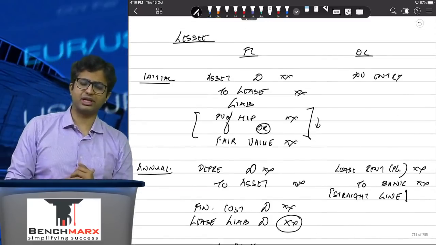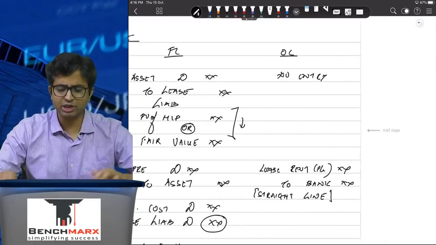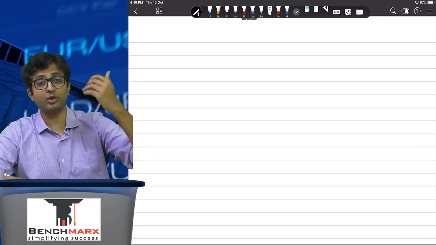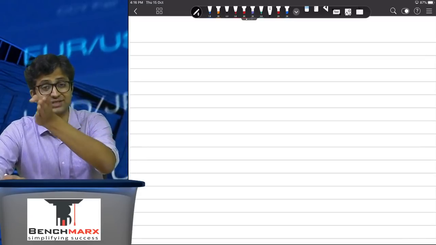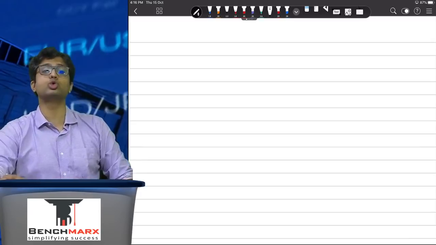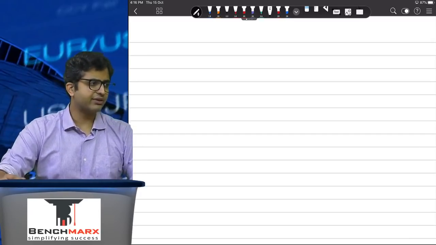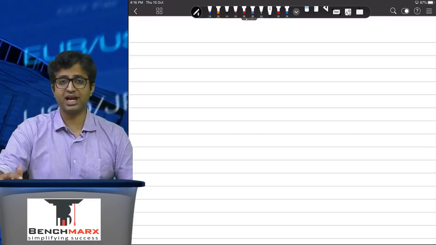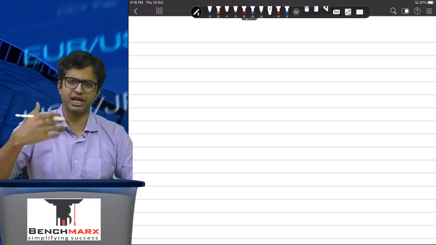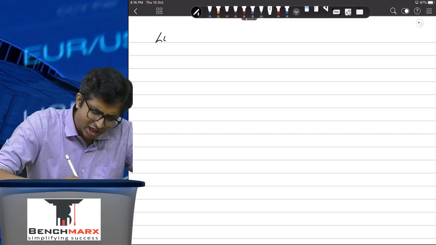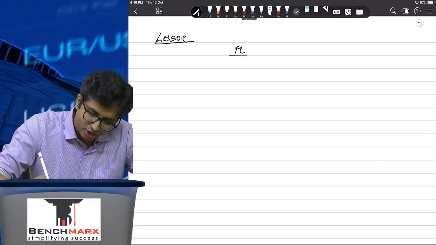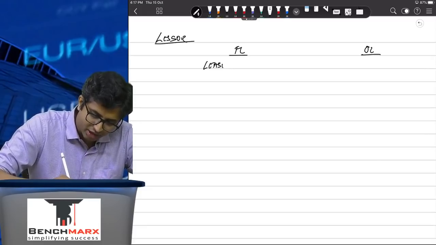When you go to the books of the lessor, the entries are going to be exactly the opposite. So in case the lessor enters into a finance lease, that means the lessor transfers the risks and rewards incidental to the ownership of the asset, then the lessor has to de-recognize the asset out of his books, and in lieu of that he has to recognize a receivable. Like the lessee recognizes a payable, a lessor has to recognize a receivable. So in case of a finance lease, your journal entry will be lease receivable account debit